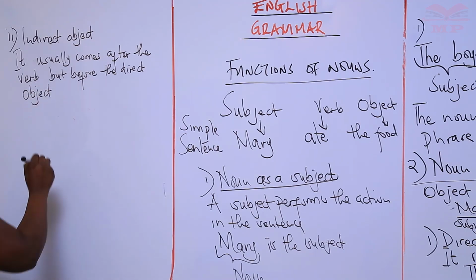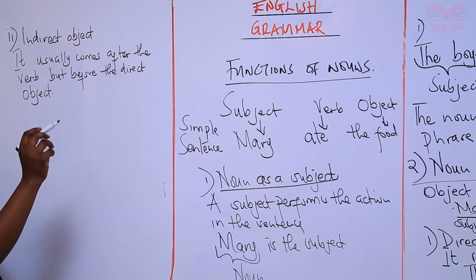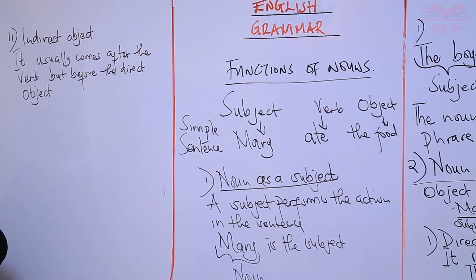Whenever I use an indirect object, it means that sentence will have two objects, and it usually comes after the verb but before the direct object.